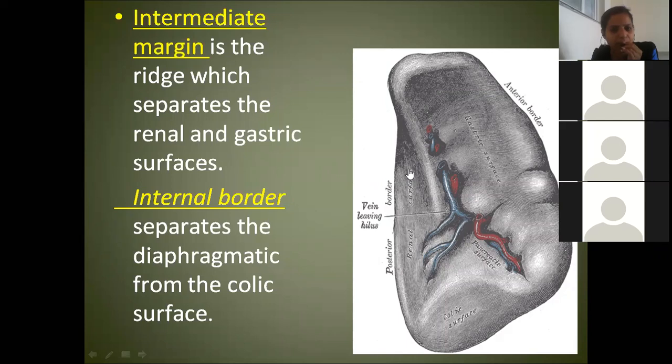Yes, Hemalata? Yes, ma'am. Now, are you finding one more small border here, which is of course not so clearly defined? Actually, this is the internal border, which separates the diaphragmatic from the colic surface.